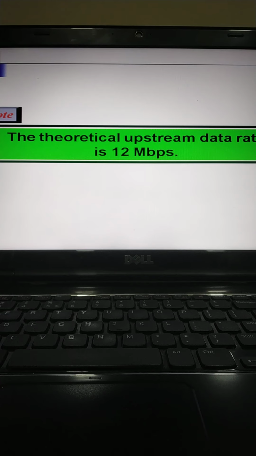The upstream data bandwidth is 37 megahertz. This means there will be a total of 6 channels of 6 megahertz available in the upstream direction. Now a subscriber needs to use only one channel to send in the upstream direction. A question might arise here: how can 6 channels be shared in an area with 1000 or 2000 subscribers?